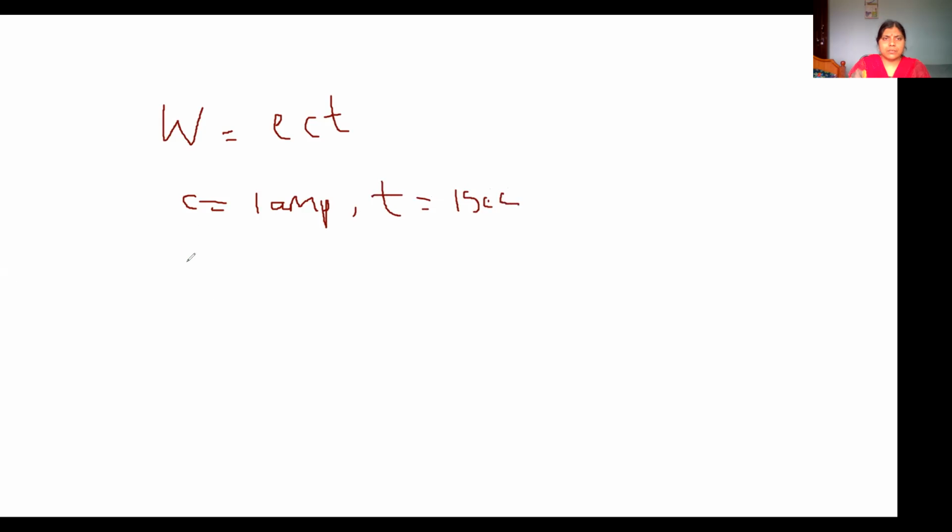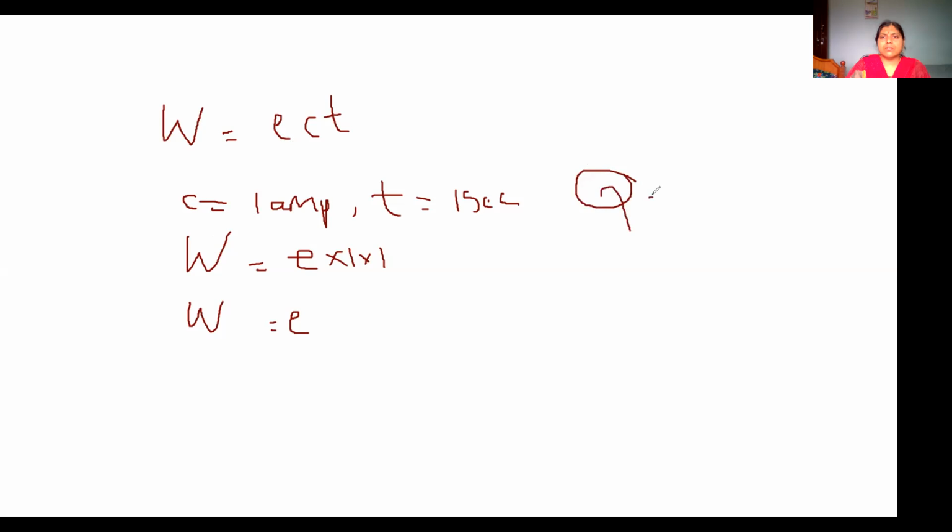W is equal to E into 1 into 1, that is nothing but W is equal to E. That means how will you define E? When 1 ampere current is passed for 1 second, whatever weight is deposited on the electrode is called electrochemical equivalent.